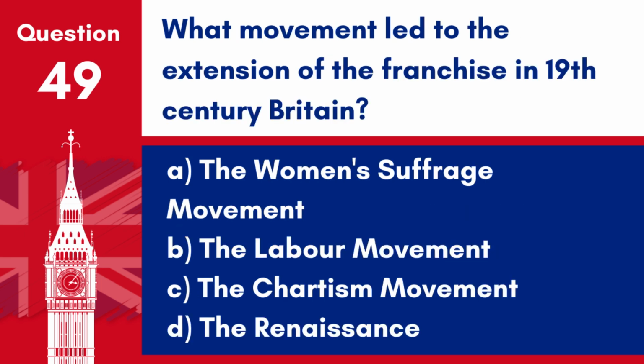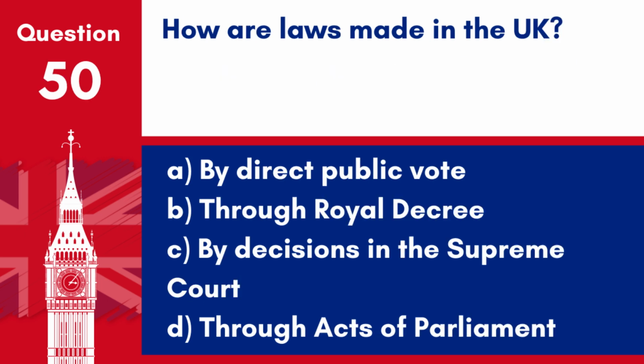Question 49. What movement led to the extension of the franchise in 19th century Britain? A. The women's suffrage movement. B. The Labour movement. C. The Chartism movement. D. The Renaissance. Answer: C. The Chartism movement. The Chartism movement in the 19th century was a working-class movement that campaigned for political reform in Britain, notably the extension of the franchise.